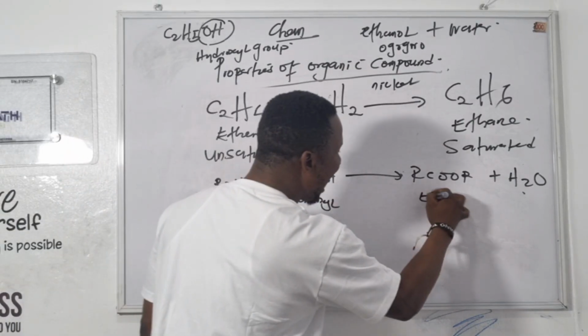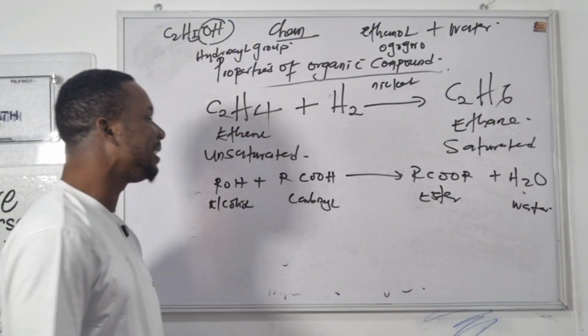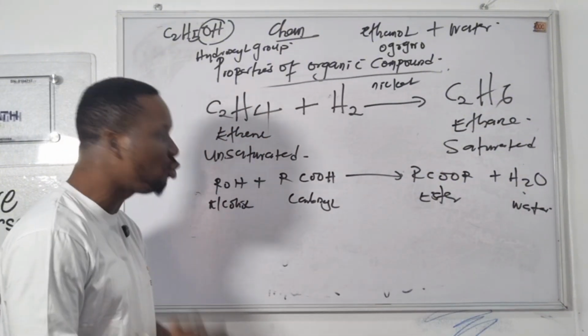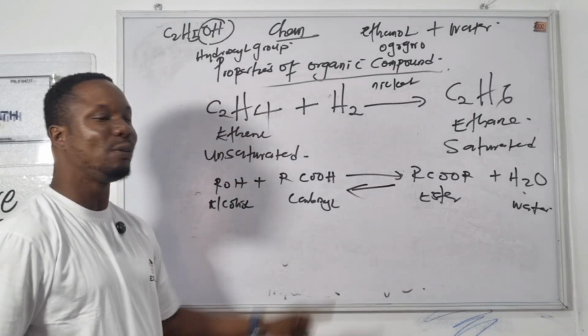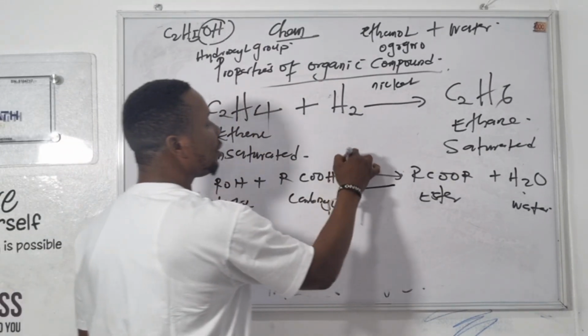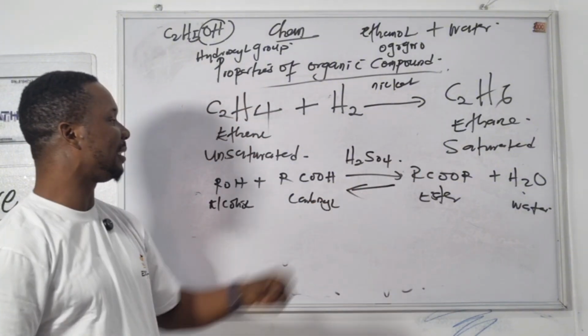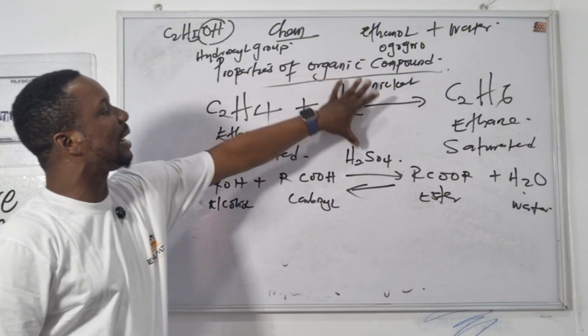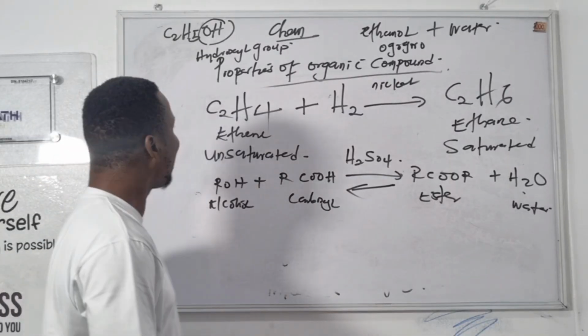You get ester and water. This reaction is called esterification. This reaction will be very slow except you put a catalyst in it. The catalyst we put in this is called H2SO4, tetraoxosulfate(VI) acid, which you call sulfuric acid. If you don't put this catalyst, the reaction will be slow.